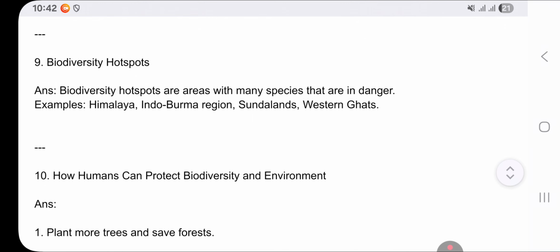Now the next question, it is a very short question. Biodiversity hotspot. What do you mean by biodiversity hotspots? Biodiversity hotspots are areas with many species that are in danger. Example, Himalaya, Indo-Burma region, Sundaland, and Western Ghats.